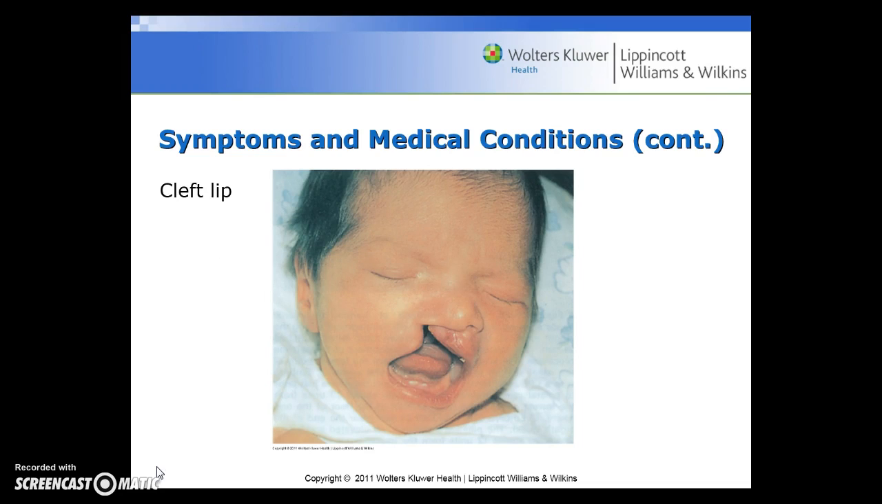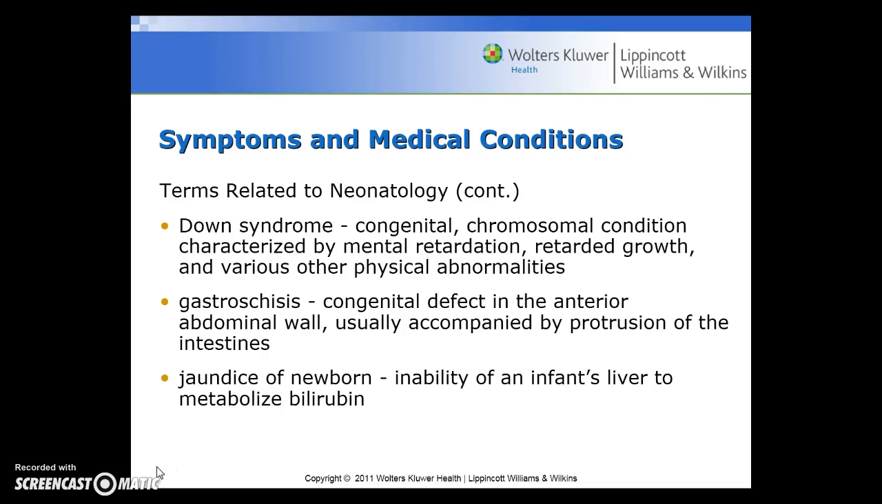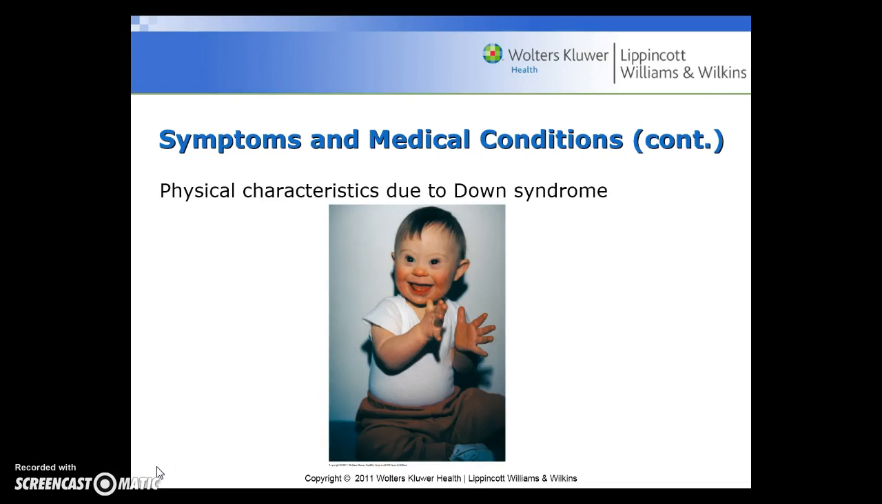Here is a picture of a cleft lip, and you may have seen this before. Down syndrome is the congenital chromosomal condition characterized by mental retardation, retarded growth, and various other physical abnormalities. Gastroschisis is a congenital defect in the anterior abdominal wall of a newborn, usually accompanied by protrusion of the intestines. Jaundice of a newborn is the inability of the infant's liver to metabolize bilirubin. And here you can see the physical characteristics due to Down syndrome.